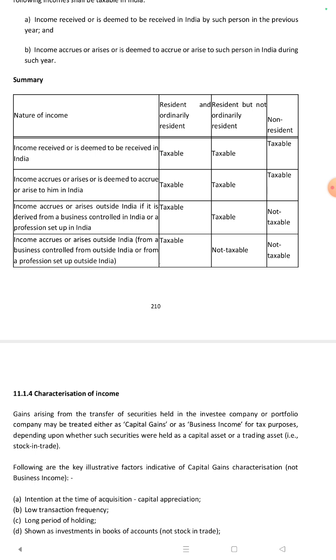Income received or is deemed to be received in India by such person in the previous year, and income accrues or arises or is deemed to accrue or arise to such person in India during such years. Nature of income: resident and ordinary resident, resident but not ordinary resident, non-resident.